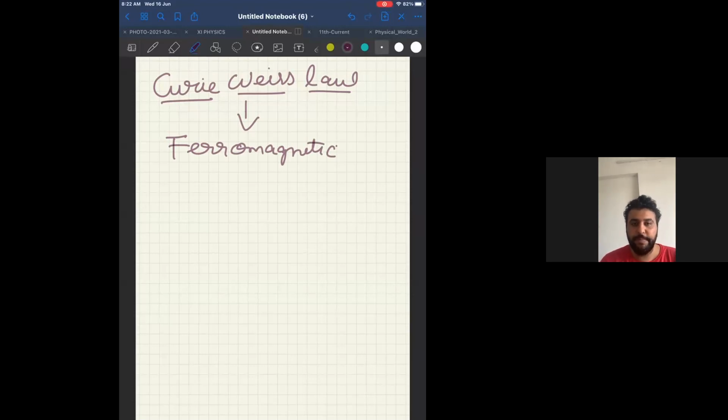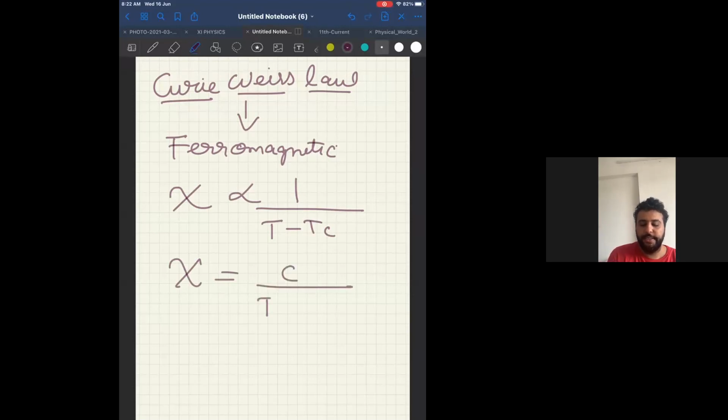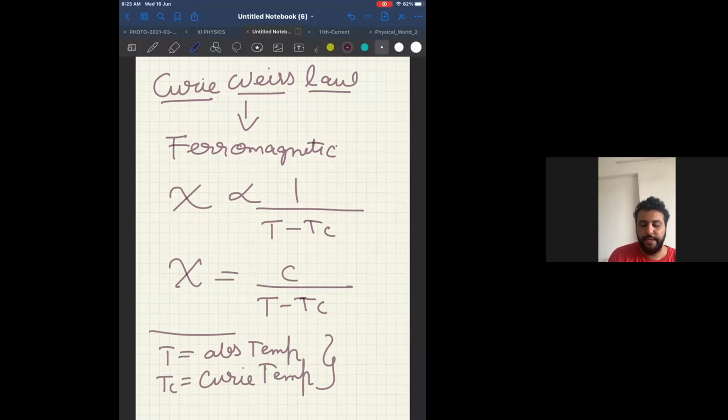And what does the law state? Please look at the screen. Susceptibility is inversely proportional to T minus Tc, where if I remove the proportionality sign, I will get susceptibility equal to constant divided by T minus Tc. What does T stand for? T stands for absolute temperature and Tc stands for Curie temperature.